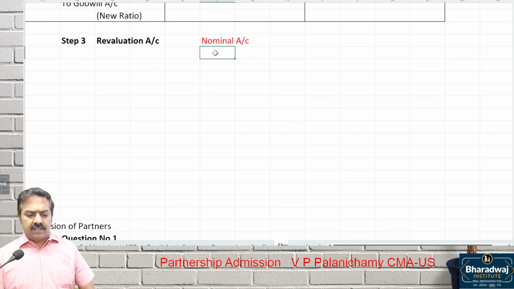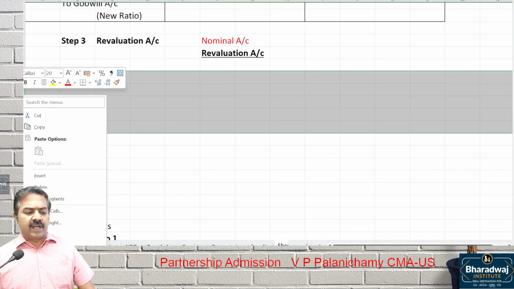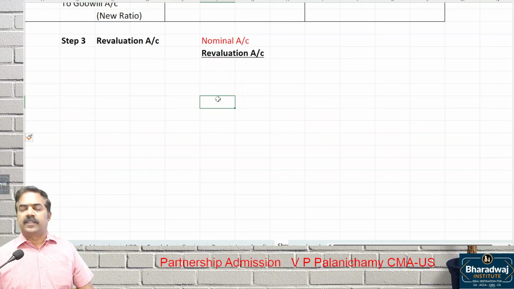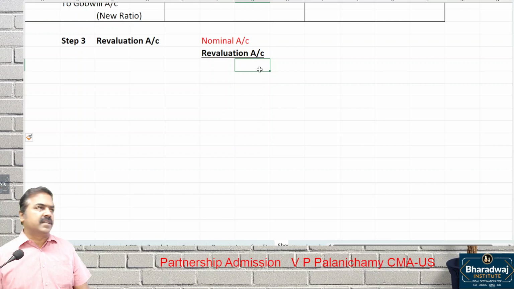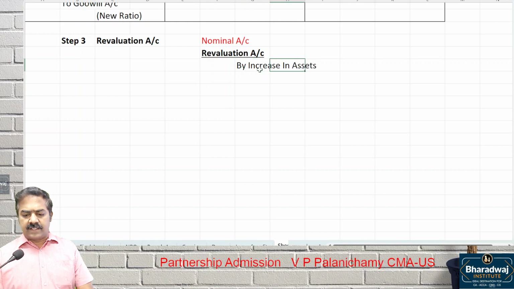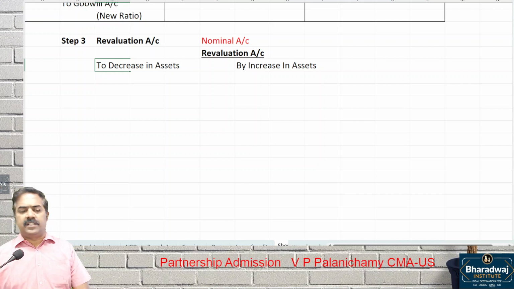Start. Have the heading, ledger account heading: Revaluation Account. Tell me which one is a gain, which one is a loss. Change in asset value, when will it become a gain, when will it become a loss? Increase in asset is a gain for us. Decrease in asset is a loss for us. Credit side, start with by increase in assets. It can be any asset. It's a gain for us, we record it. Debit side, to decrease in assets or reduction in assets. It can be bad debts, provision for bad debts or depreciation, anything. Decrease in asset is a loss for us.